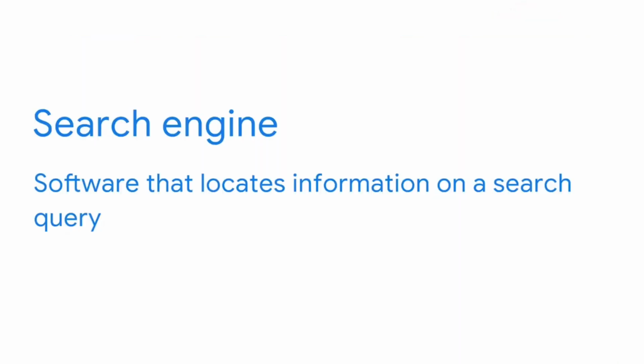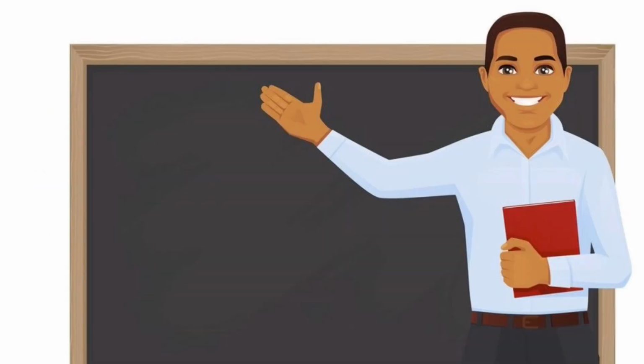So, what is a search engine? Think of a search engine as any software that locates information on a search query. As a marketer, you may work with several search engines. For example, in e-commerce, you may work with an Amazon search engine or the Etsy search engine. Every search engine works slightly differently. However, many of the concepts and strategies we cover will apply to all.